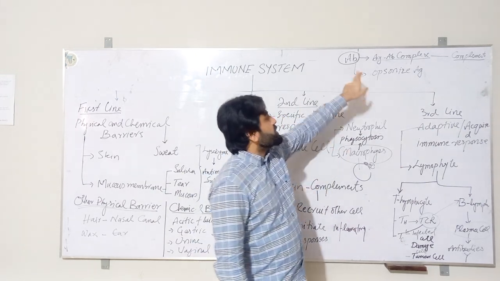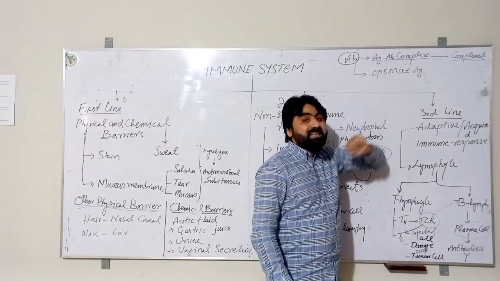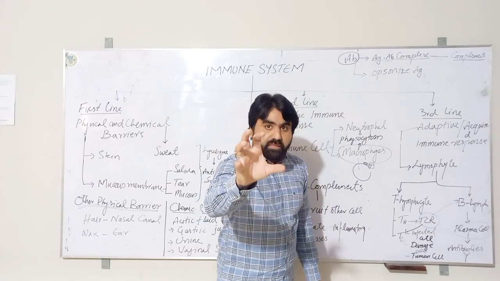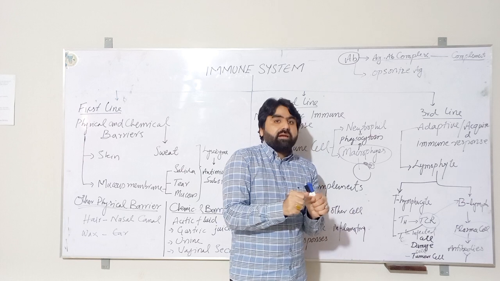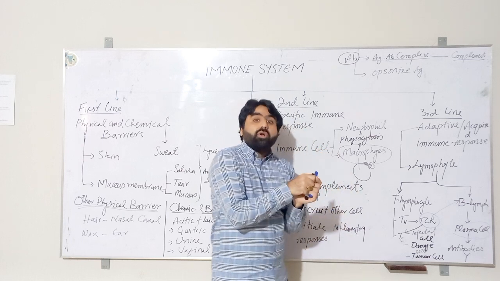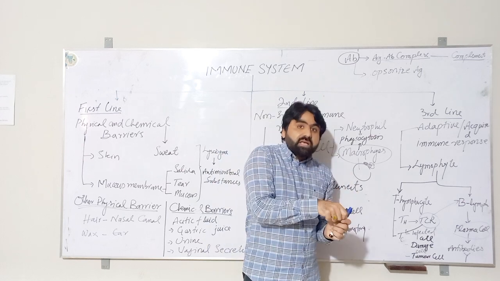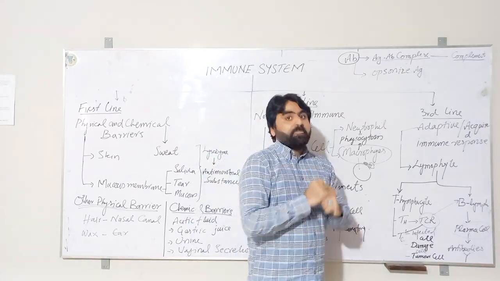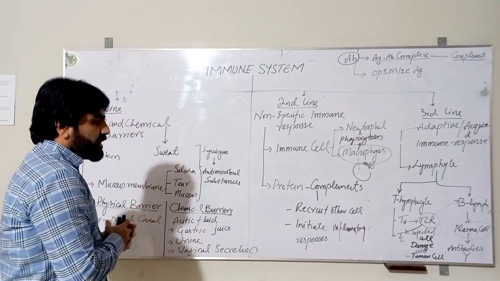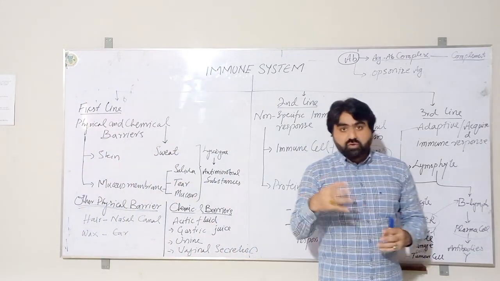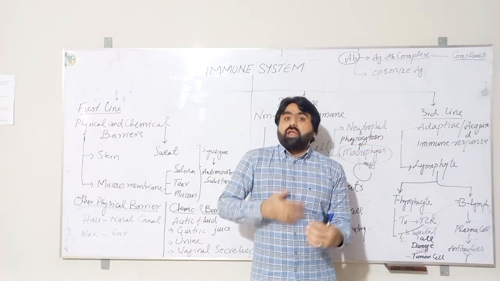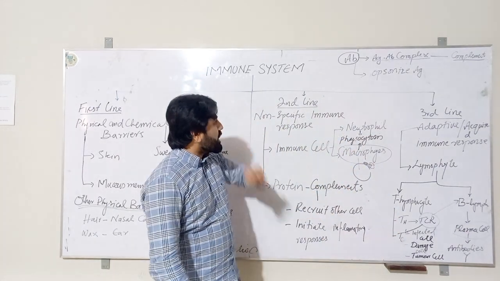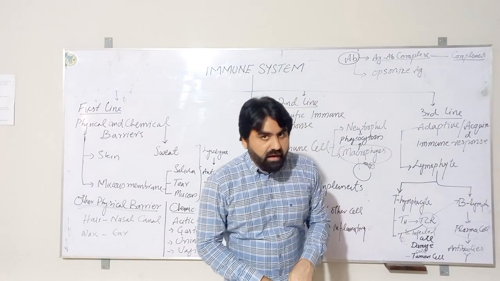In addition to this, antibodies also opsonize antigens. Opsonization means that they attach to the antigen and drag the antigen to the phagocytic cell in order to facilitate phagocytosis by phagocytic cells like macrophages. So it was all about the story of the immune system, how our immune system works in its first line of defense, second line of defense, and third line of defense.